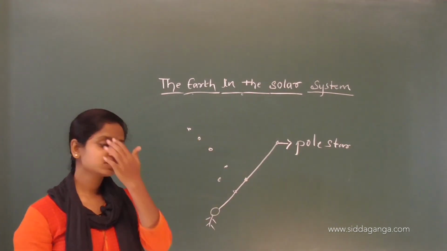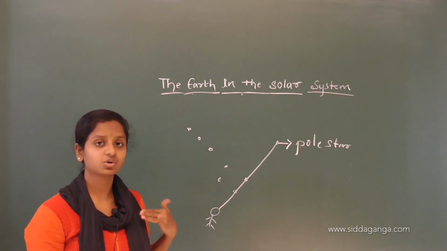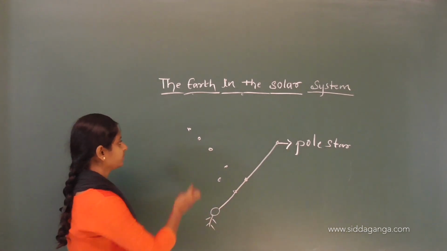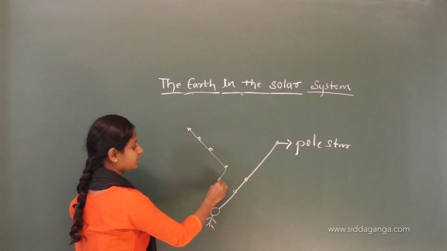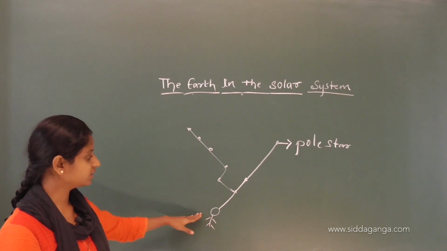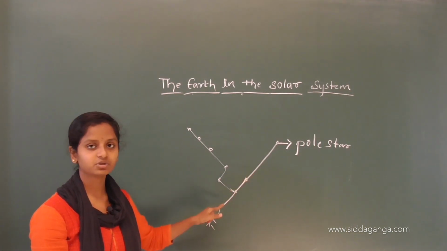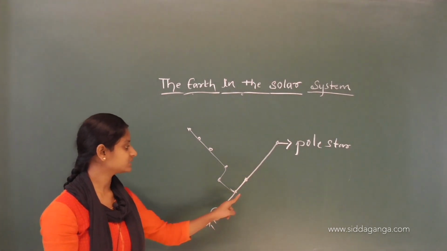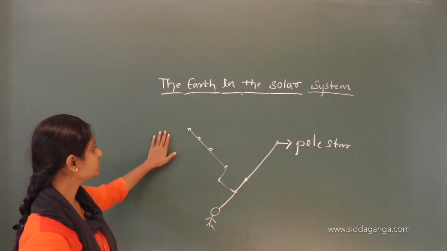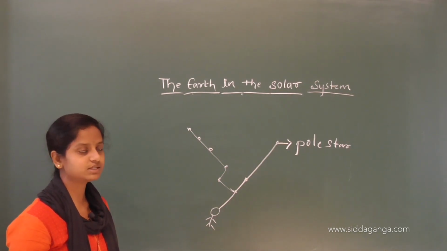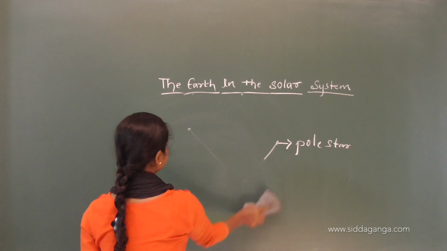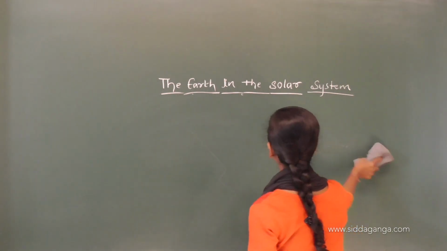In the previous class we were seeing about constellations. Constellations means a group of stars which form a shape. Here we can see a shape. It is like a spoon, right? If we stand here and look along a straight line through these 2 stars, we can see another star, that is the pole star. So this was about the constellations. Now we'll see the other topic.